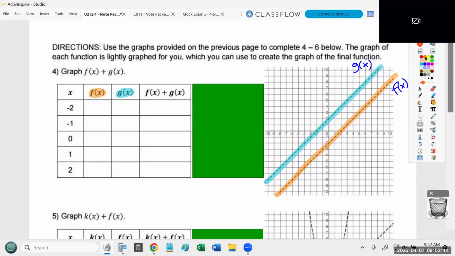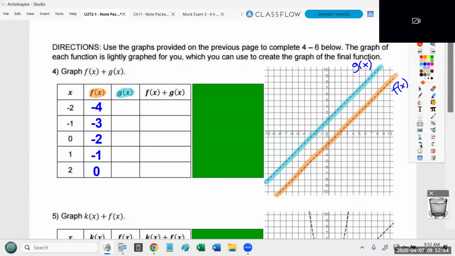So if you look at this function at -2, it's down here at -4. Then it goes to -3, then -2, then -1, then 0. So those are the numbers we're going to write down. -4, -3, -2, -1, 0. That's where that line is when x is -2, -1, 0, 1, and 2. Okay? So again, just making sure that's clear. At -2, this is down at -4. At -1, it's down at -3. At 0, it's down at -2. At 1, it's at -1, and at 2, it's at 0. So those are the numbers I wrote down. -4, -3, -2, -1, 0.